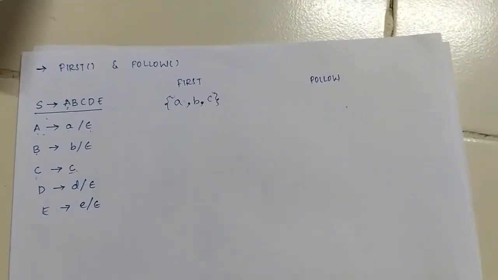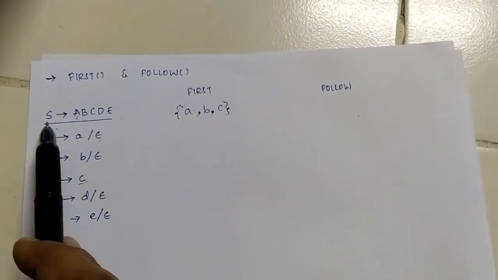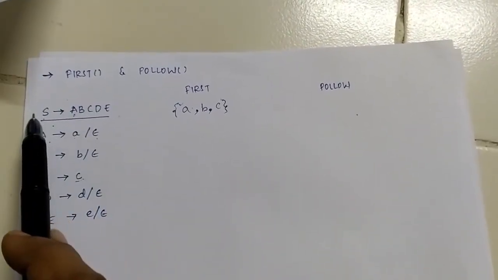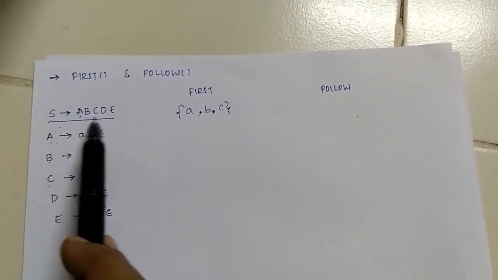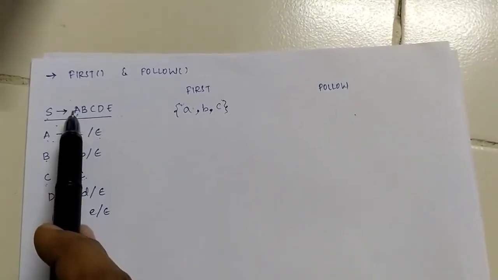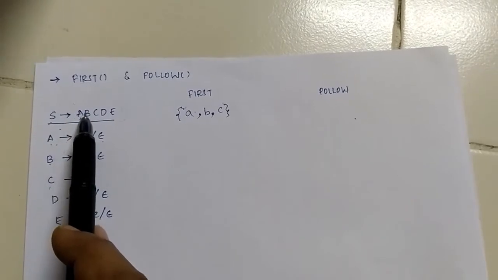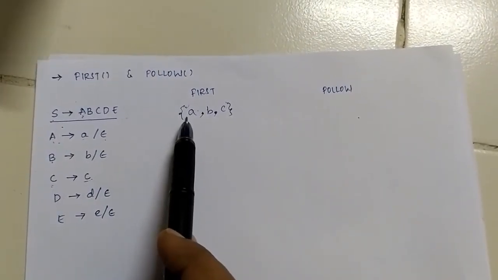I hope you have understood this. I will repeat the explanation. We are trying to find the first terminal of all the possible input strings that this production generates. If the string starts with A, and A generates a, I write first as a.